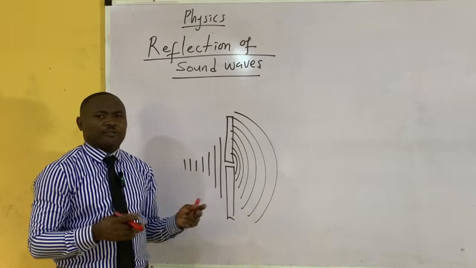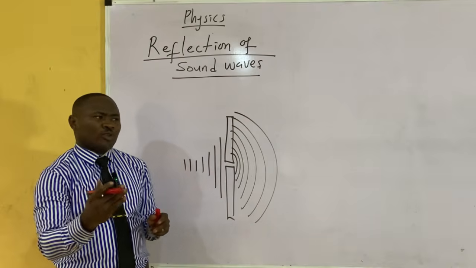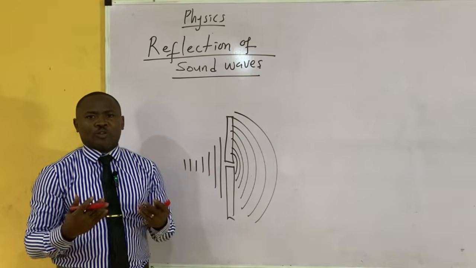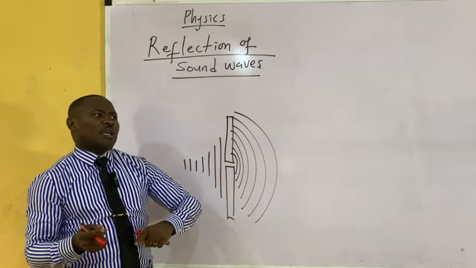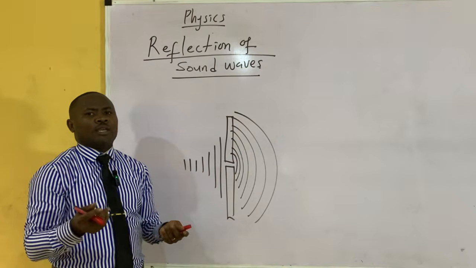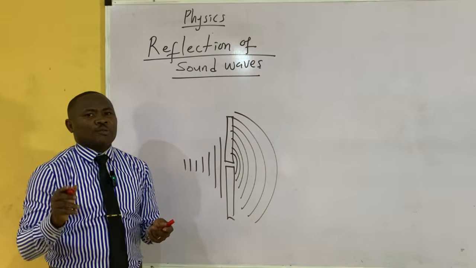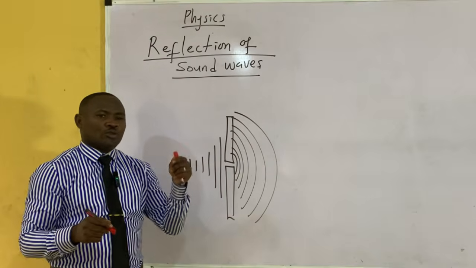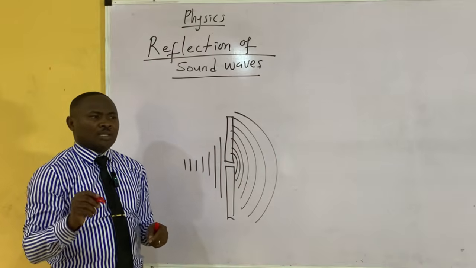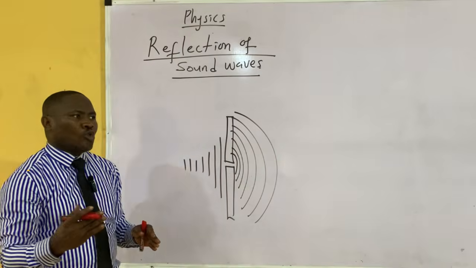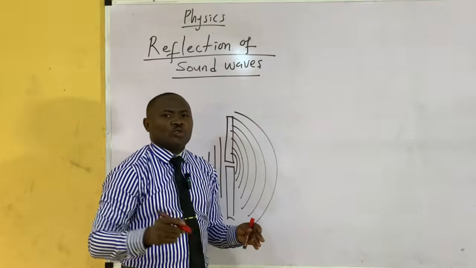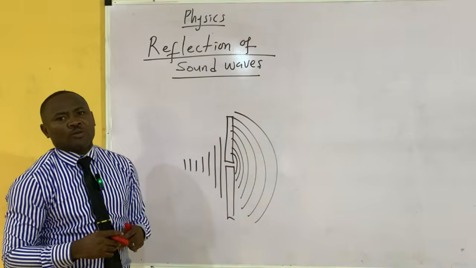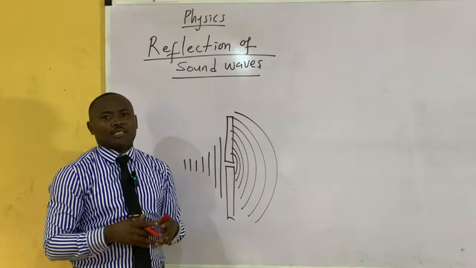Another way you can define diffraction is the bending of wave around an obstacle. For instance, you are in your room playing the music and someone else outside your room could hear the sound of your music without seeing you who is in the room. It means that sound could come out through openings and travel through obstacles to where the listener, who is outside, could hear the sound of the music.